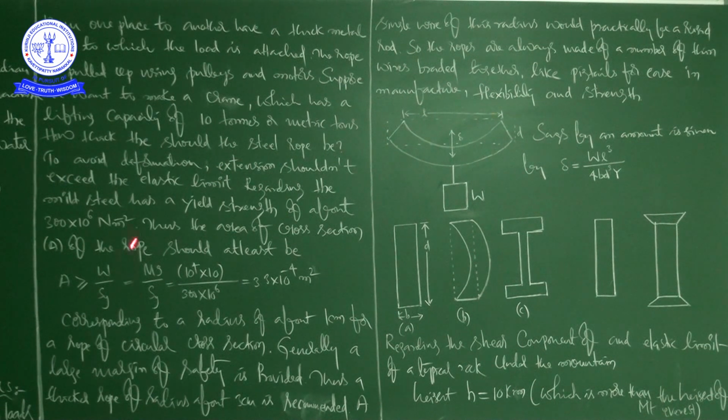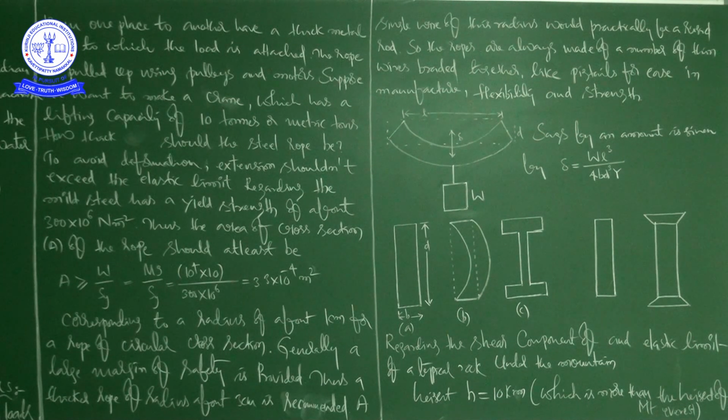You just observe carefully how thick should the steel rope be? See here. To avoid deformation, the extension should not exceed the elastic limit. Regarding mild steel, mild steel has a yield strength of about 300 × 10^6 Newton per meter square.